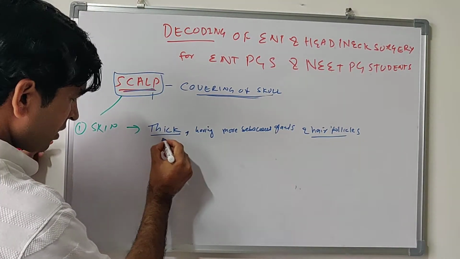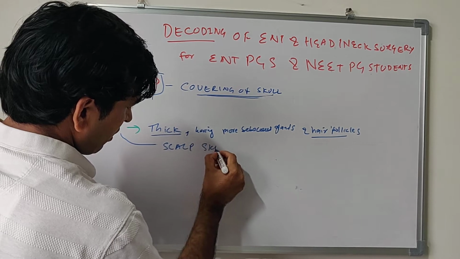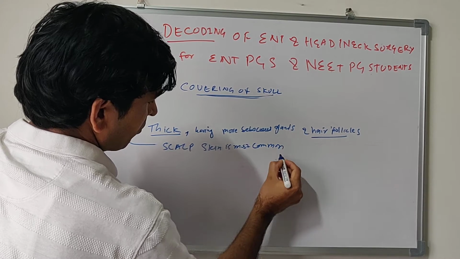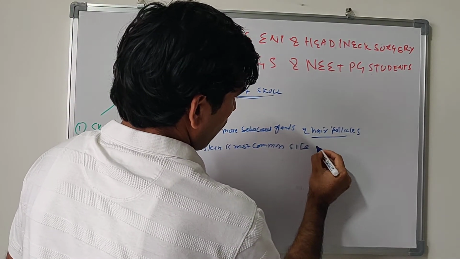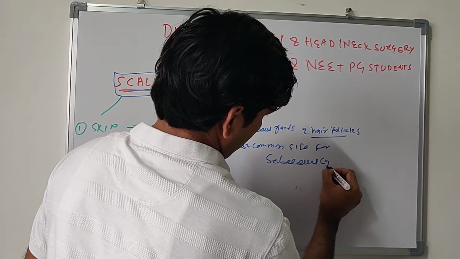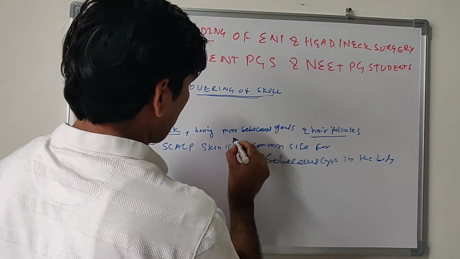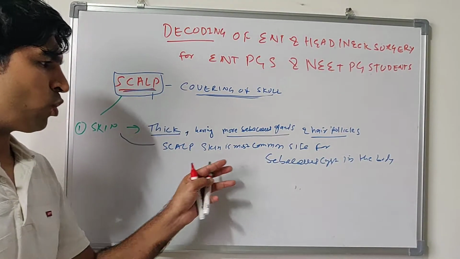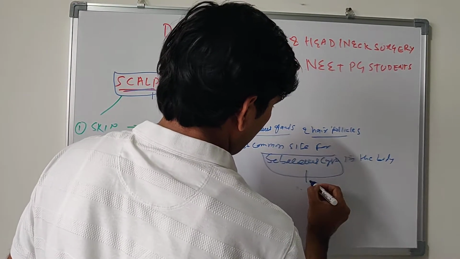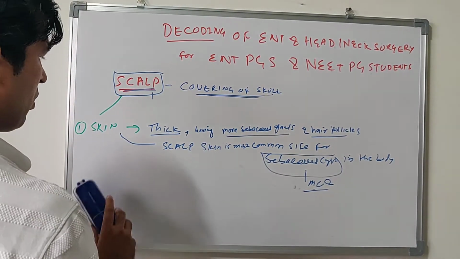So the scalp skin is the most common site for sebaceous cyst in the body. Because it has more sebaceous glands, that's why it's the most common site of sebaceous cyst in the body. This is another MCQ, and this is also a viva question in ENT PGs.